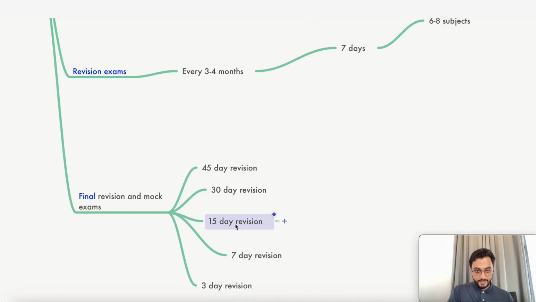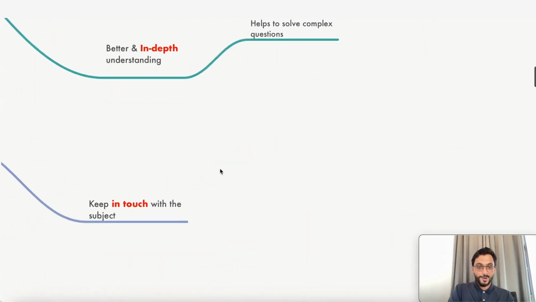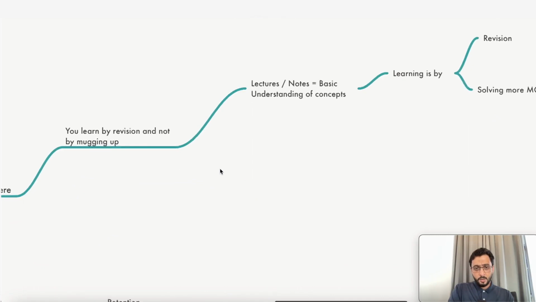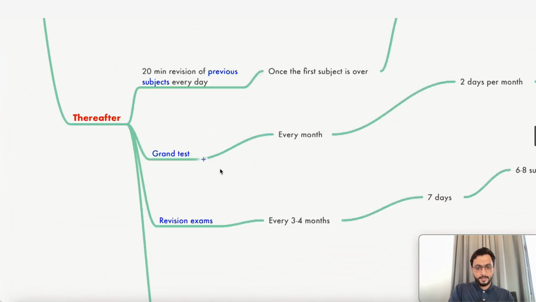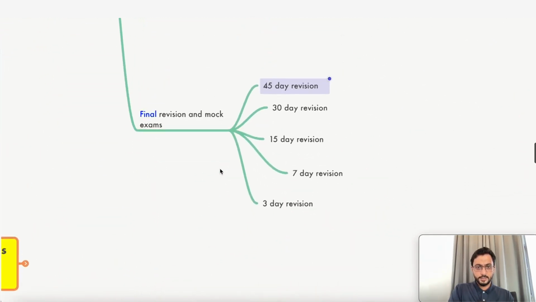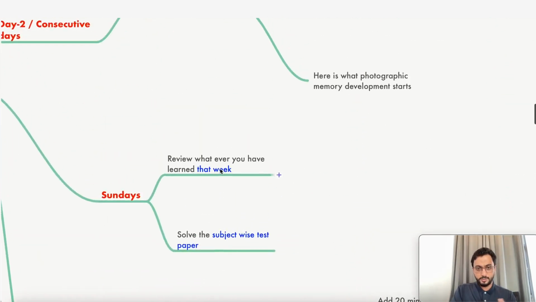Then to get that 7-day revision, you should be able to revise in 15 days. To get that 15-day revision, you should be able to finish the entire syllabus in 30 days. To get there, you have to finish your entire syllabus in 45 days. To get that 45 days, you have to follow all these which is being told to you. Now, you'll ask me how difficult it is. It's not difficult. It's very much possible if you build the habit of learning. So hope you understood. It's almost everyday revision.